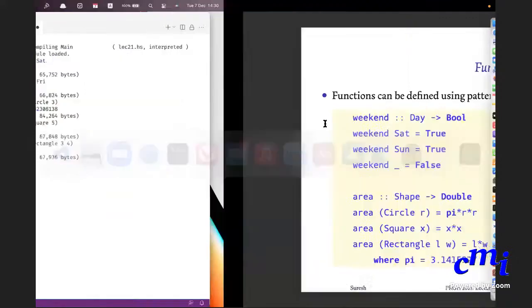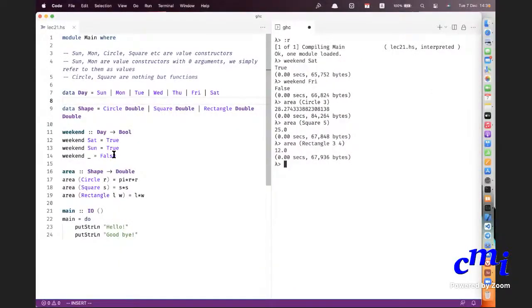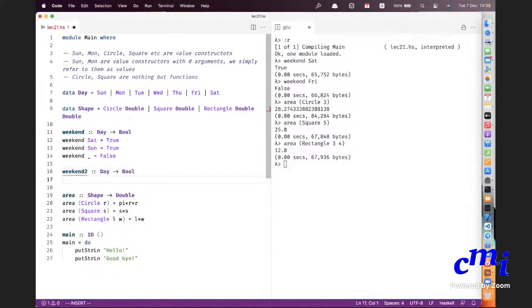So this weekend function we defined by pattern matching. If the input is Saturday, then it's true. If it's Sunday, then it's true. Otherwise, it's false. We could also have defined it in some other manner, using if-then-else, or using guards. So I'll call that weekend2. Let me do it using guards.